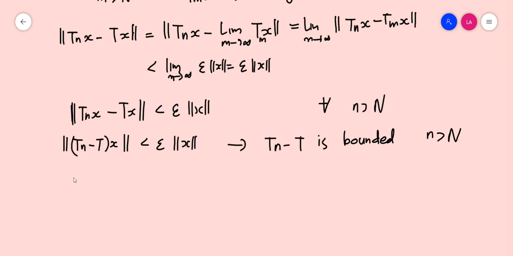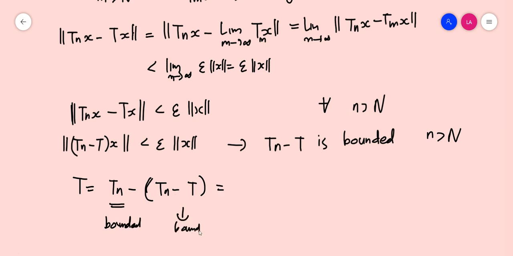Now T can be written as Tn minus (Tn minus T). Here Tn is bounded. We have proved that this is also bounded. The difference of two bounded linear operators is again a bounded linear operator. So which means that T is bounded.